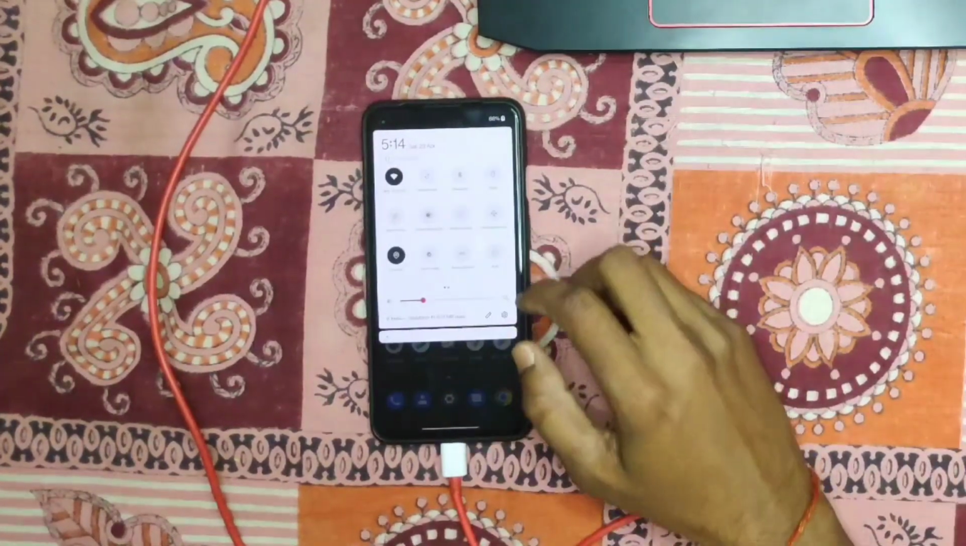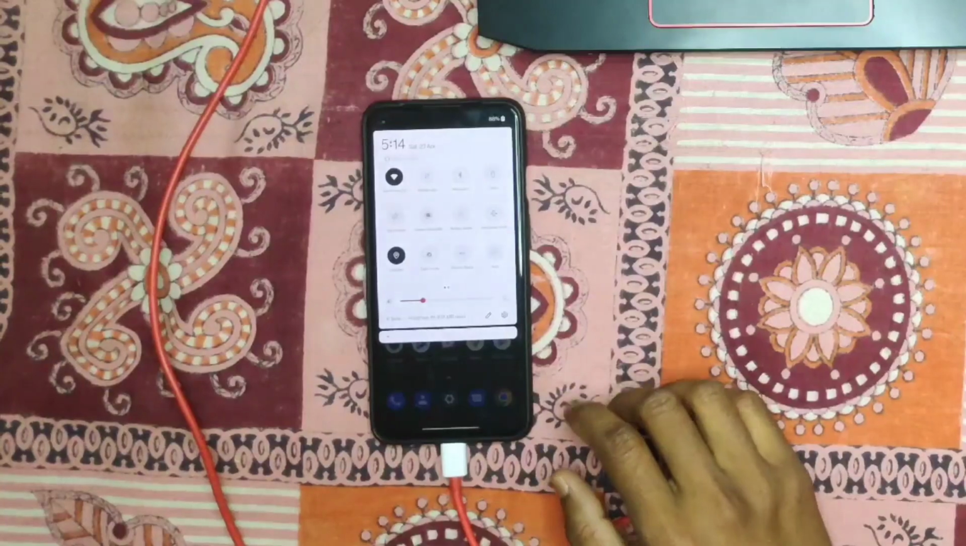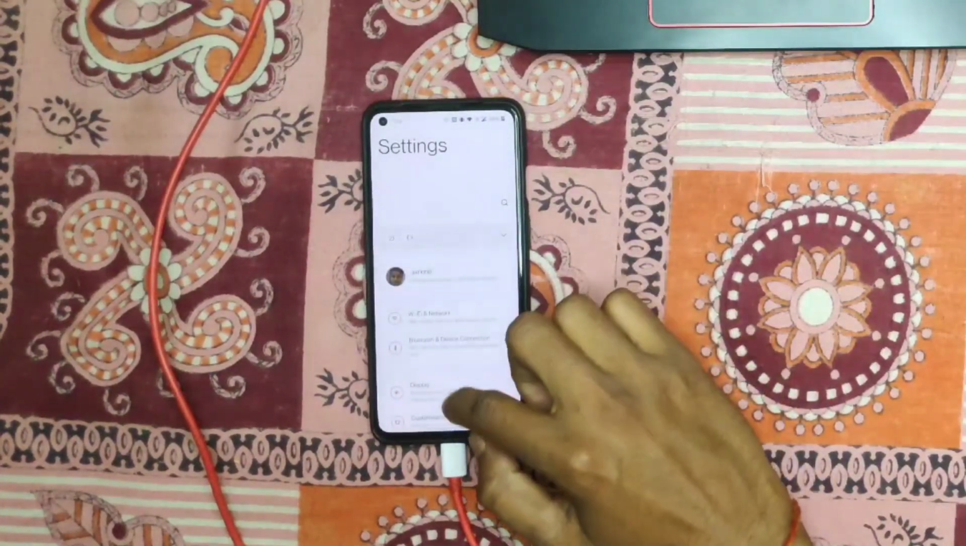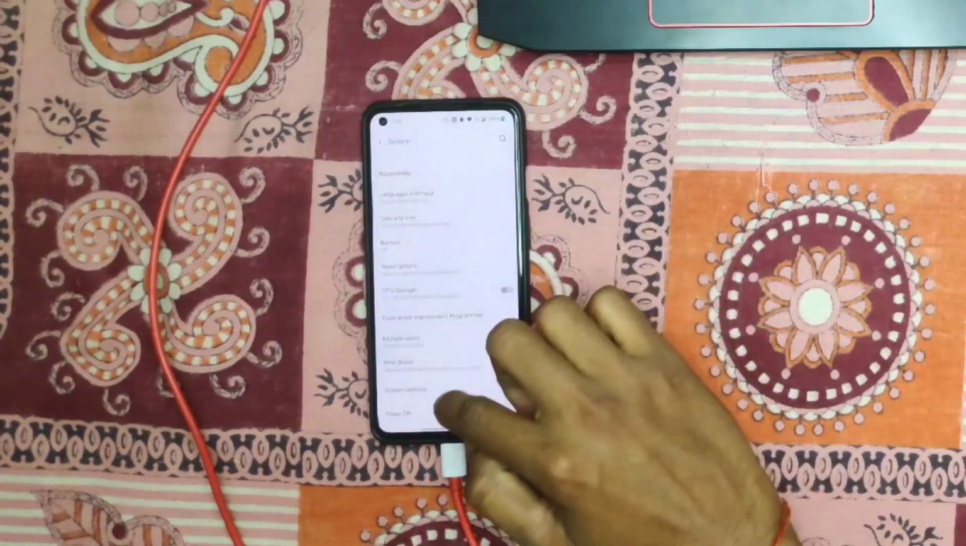Today I'm going to show you how to install a custom ROM after unlocking the bootloader of the OnePlus 8T. You need to be on OxygenOS 11. OxygenOS 12 is not supported.